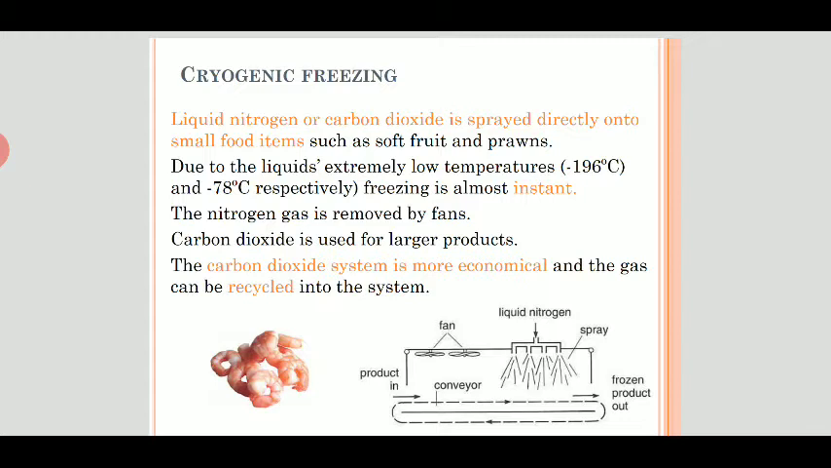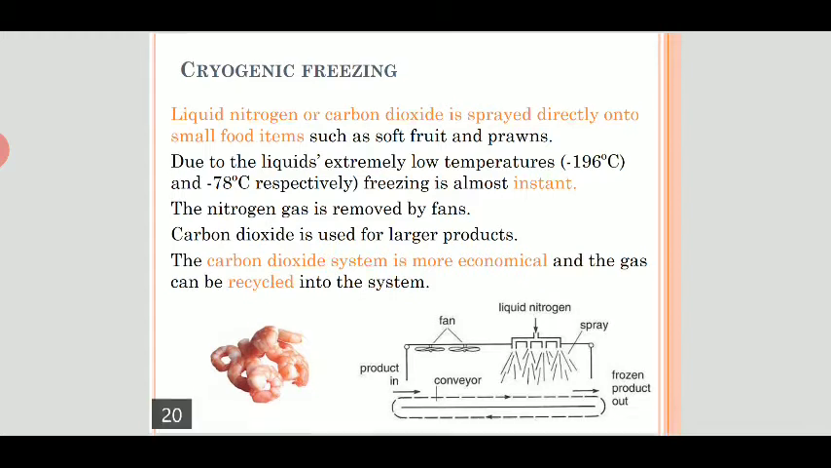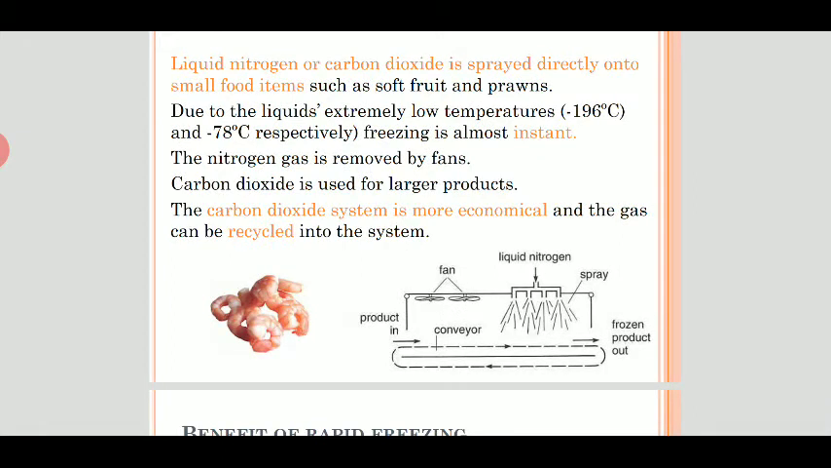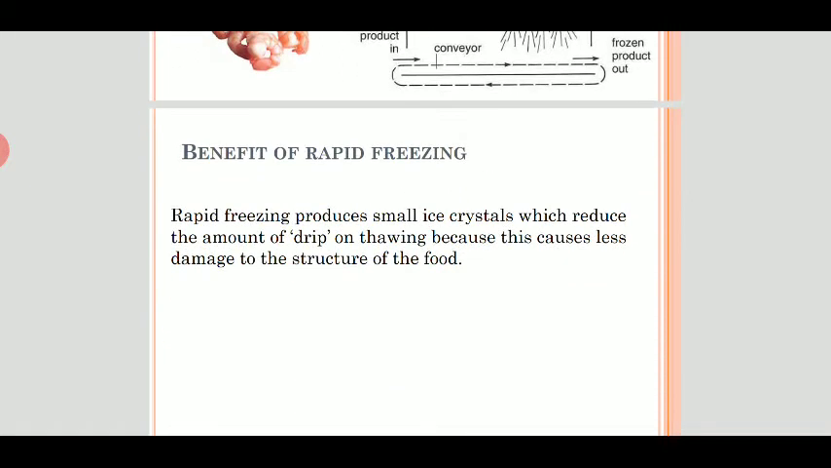The nitrogen gas is removed by fans. Carbon dioxide is also used for large products. The carbon dioxide system is more economical, and the gas can be recycled into the system.